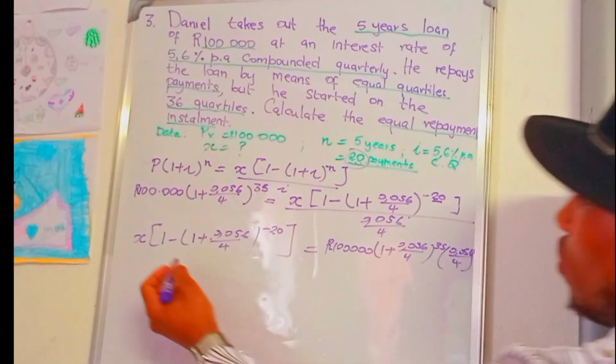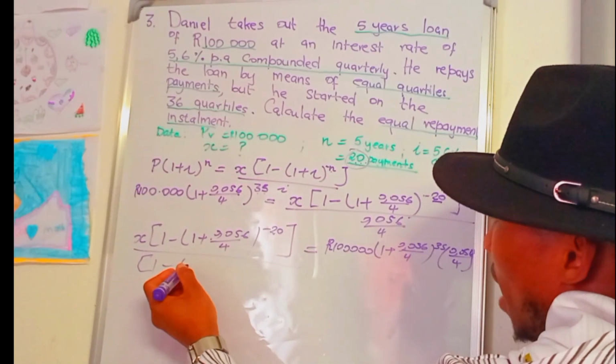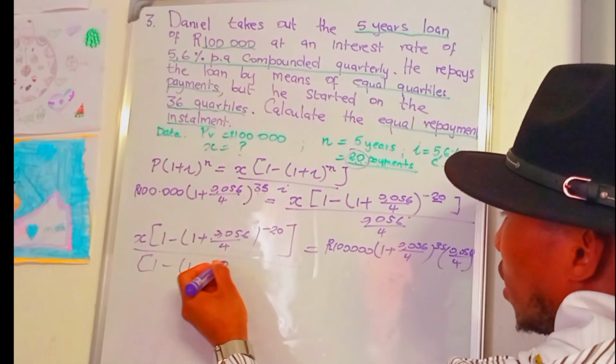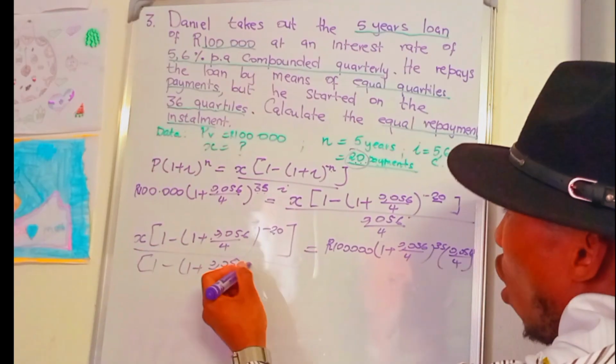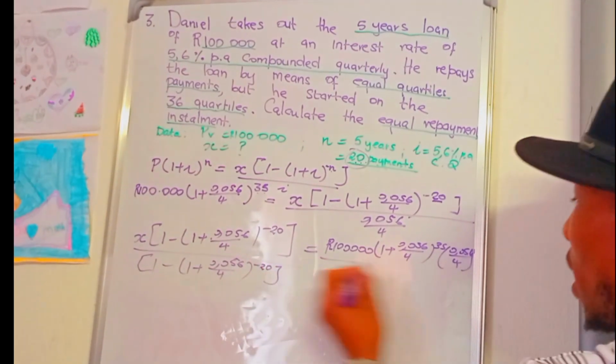Then you divide by 1 minus (1 plus 0.056 divided by 4) raised to negative 20 on both sides.